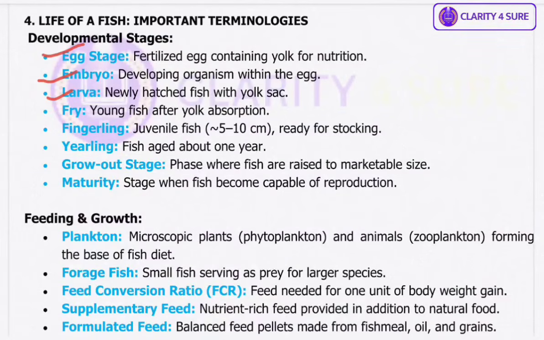Then we have fry. Once the yolk is absorbed, the larva becomes a fry and starts feeding on plankton. Fingerling, a juvenile fish around 5 to 10 centimeter long, ideal for stocking in grow out ponds. Next we have yearling, fish that are 1 year old, usually stronger and ready for market or breeding. Then we have grow out stage, the main production phase where fish are reared until they reach market size. Then is maturity, the stage when fish develop reproductive organs and can spawn. Okay, these are very easy and this is the basics which you have learned in aquaculture. So this will help you understand the aquaculture in total, right?